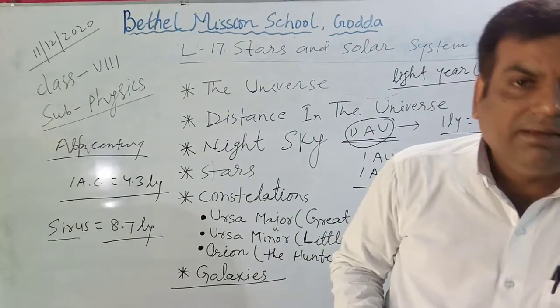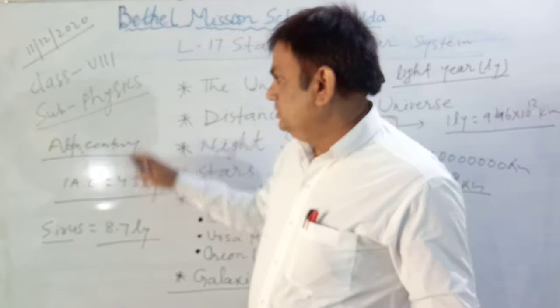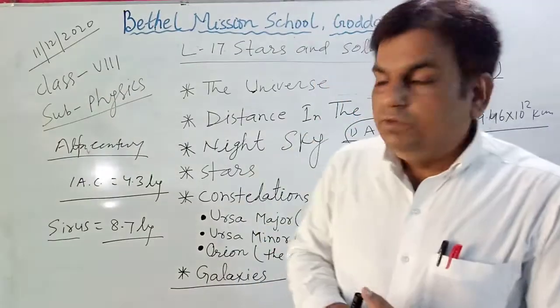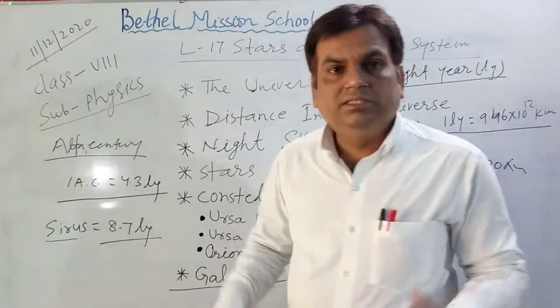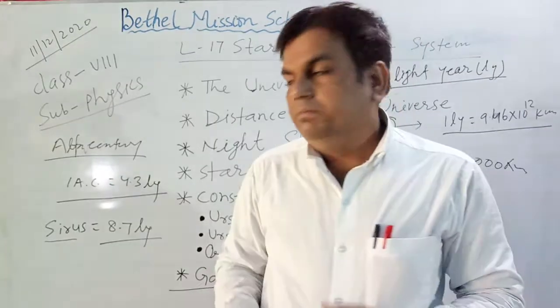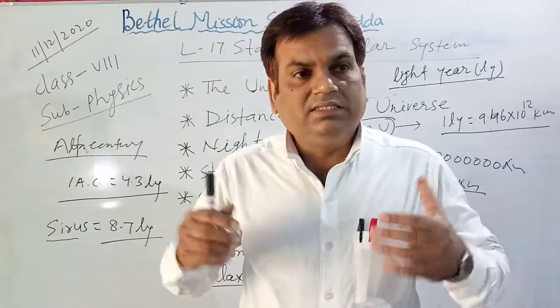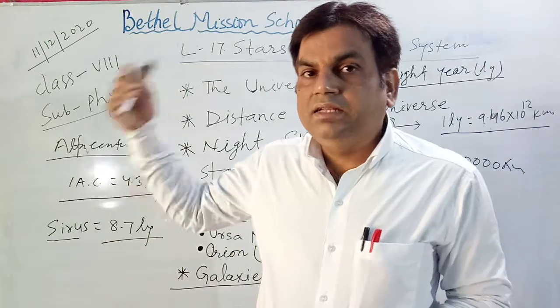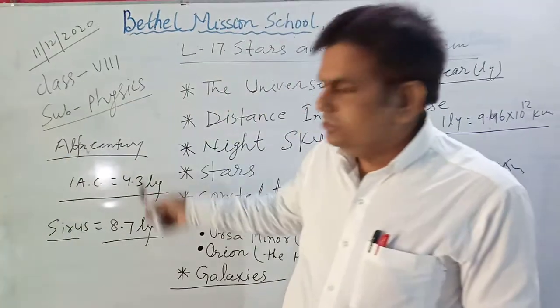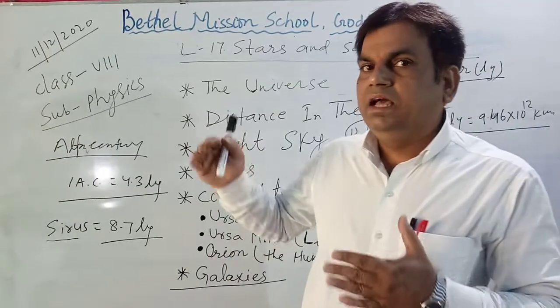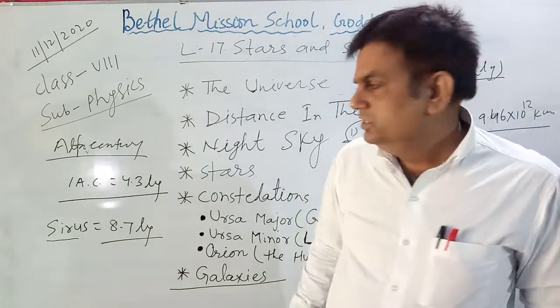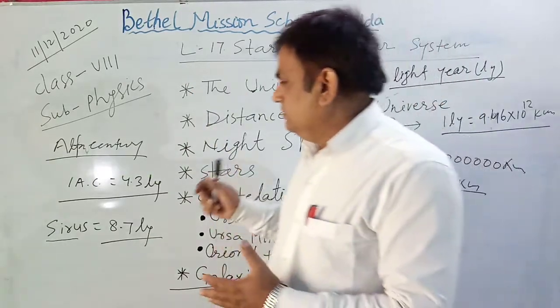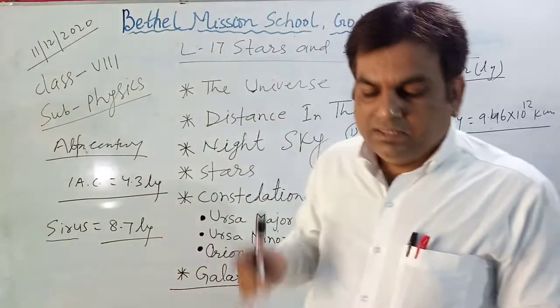These are the big units in which we measure the distance between planets, the earth and stars, and other heavenly bodies, because they are very far away and we can't measure the distance in kilometers.